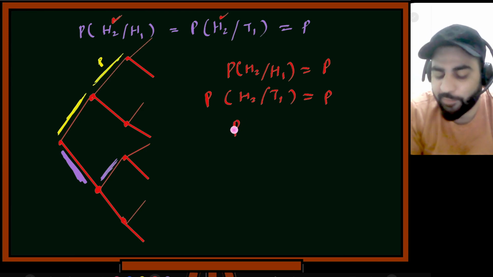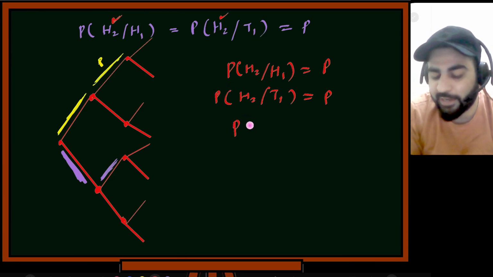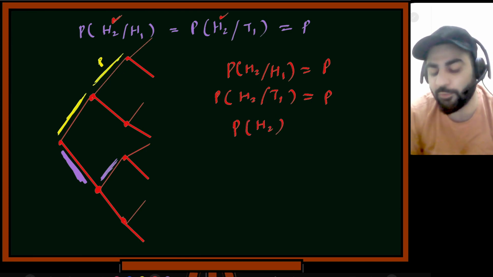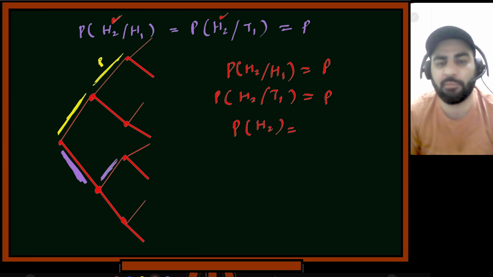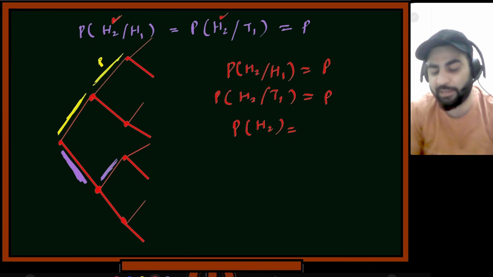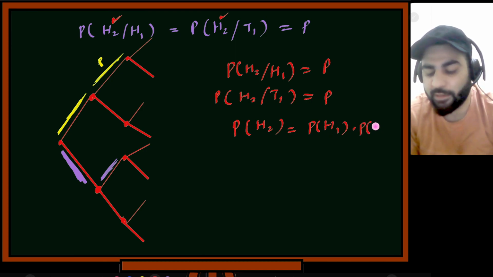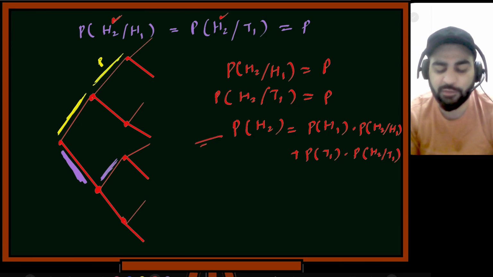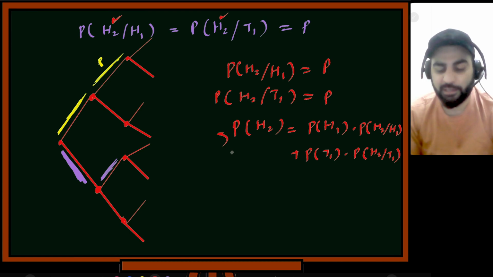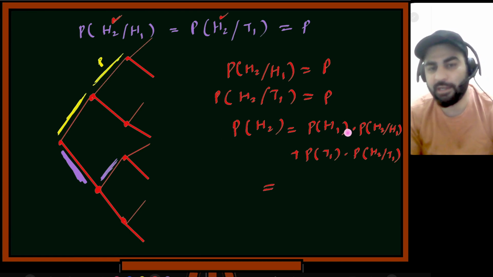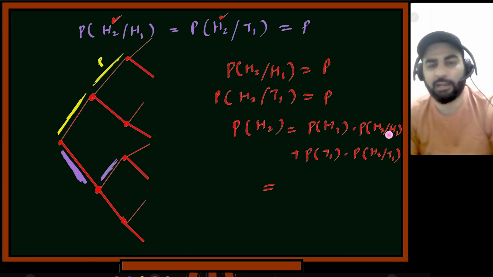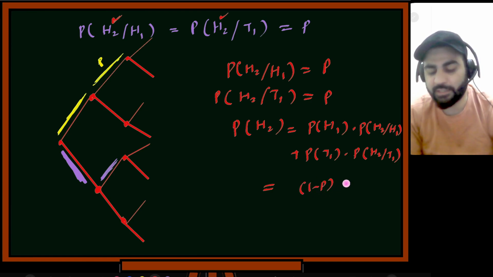Or I can write, what is the probability of head again? If I write just the probability of head 2, what will it be? The second toss is head in many events. So it is the probability that the first toss was head multiplied by probability of head 2 given H1, plus, let's suppose this was tail 1, probability of T1 multiplied by probability of H2 given T1. This is by using total probability. Now if you expand it, the probability of head 1 is P, multiplied by P, and this is 1 minus P, and this is (1 minus P) times P.